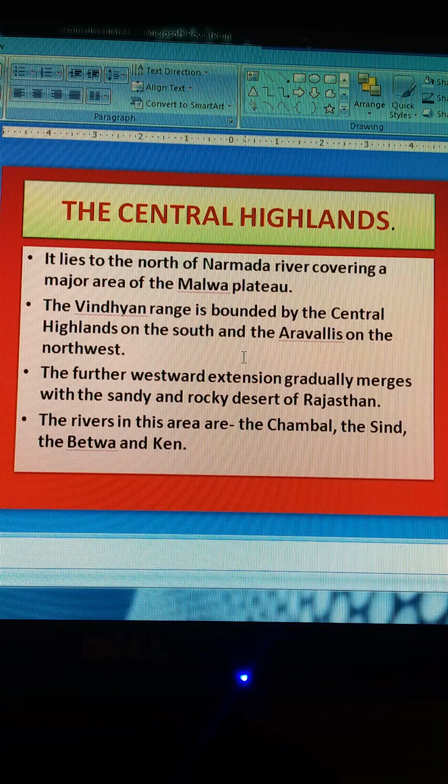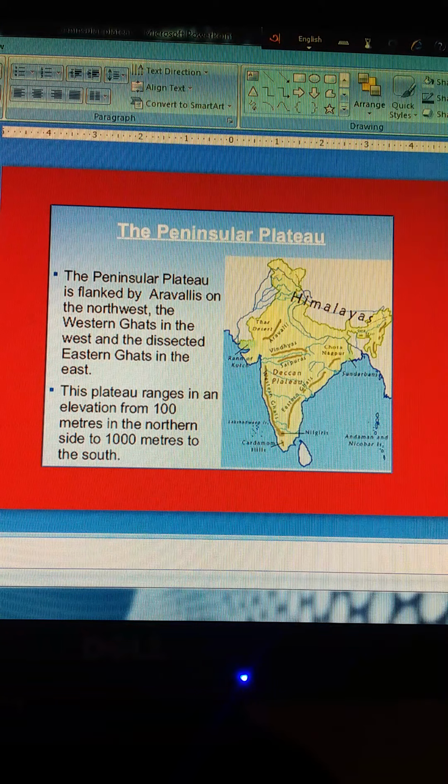The eastward extension of this plateau is known as Bundelkhand or Baghelkhand. Now the Chotanagpur Plateau marks the farther eastward extension, drained by the Damodar River. If we have a look at the map, that will be more clear.